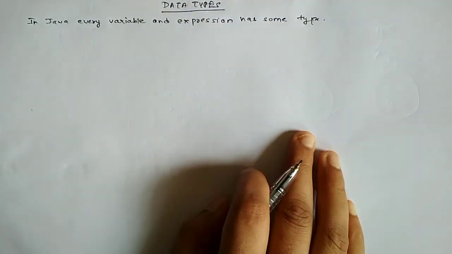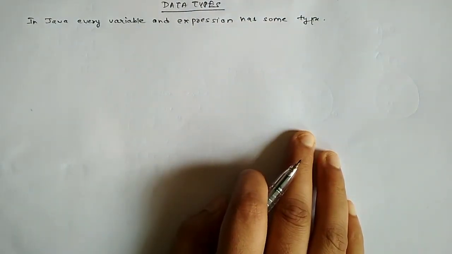Each and every data type is clearly defined, and each and every assignment is checked by the compiler for type compatibility.